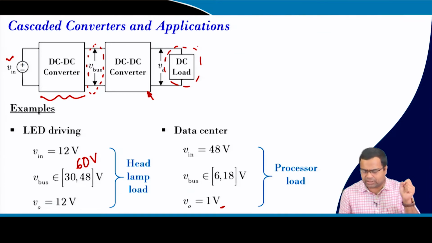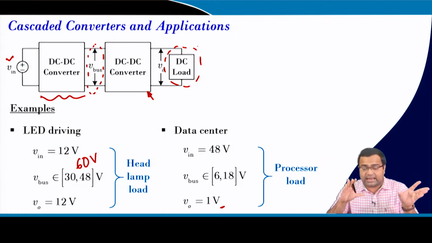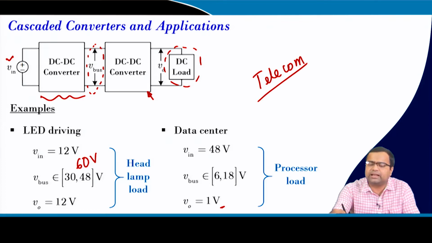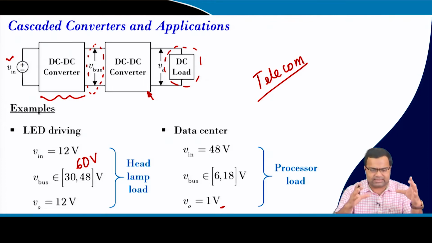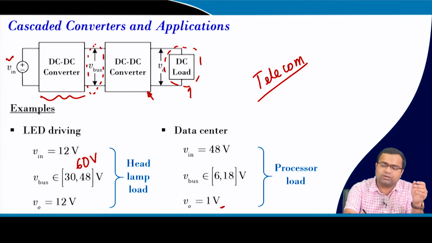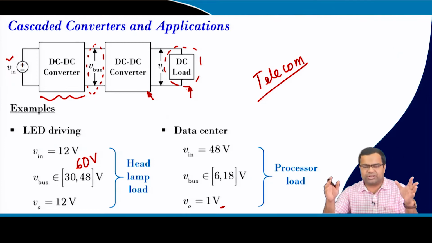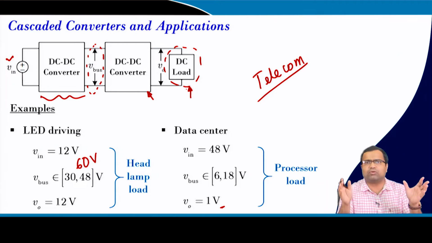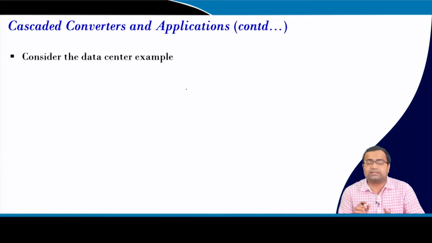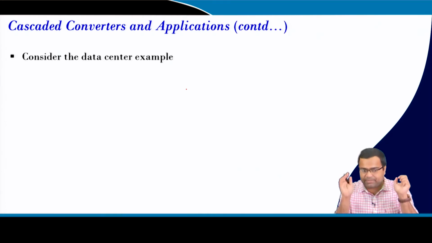So, this is the processor load. That means, in these two applications, for example, in the telecom application I told, 48 volt is a common supply, a standard, and then the load POL, that means point of load, can be roughly around 3.35 volt or less, around 1 volt or so. For such applications, two-stage architectures are generally preferred.